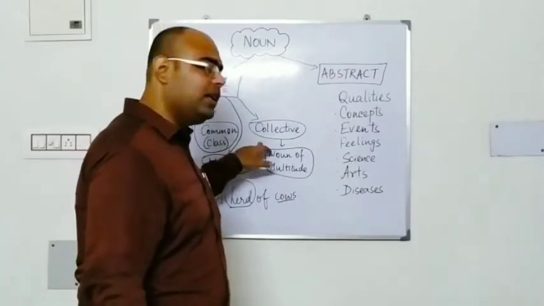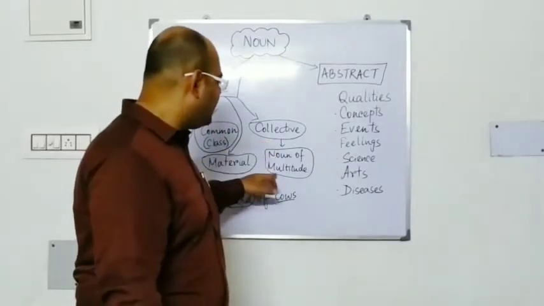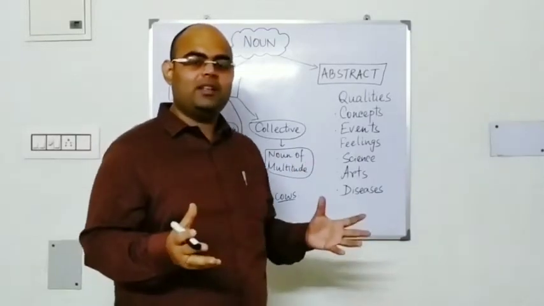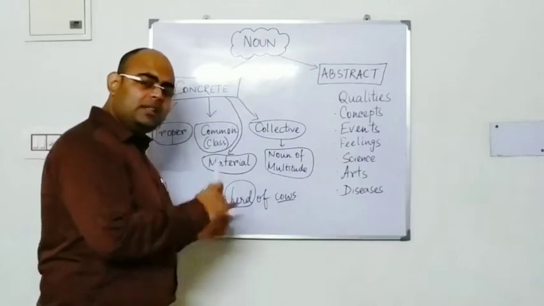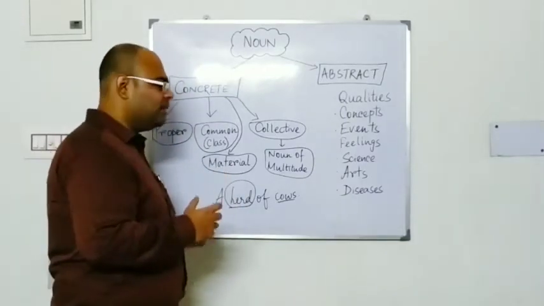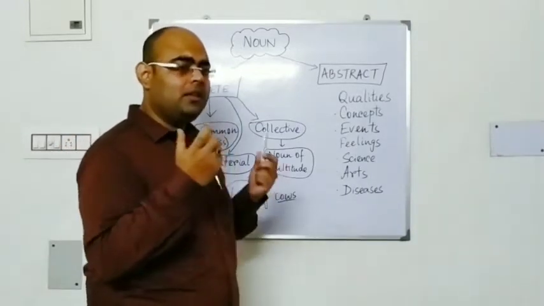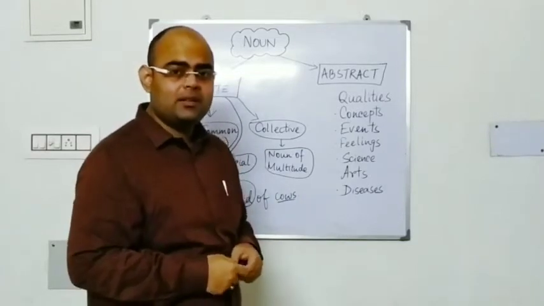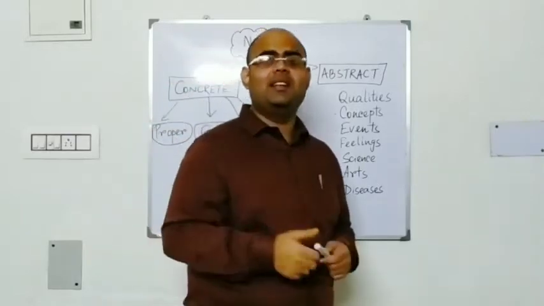So a collective noun is when the entire group acts together, and noun of multitude is when the group is divided in their activity or opinion. So that's what noun of multitude is. The next portion is a material noun. Now what is a material noun? Material is the basic thing from which some other thing is being made. It's the component from where the other things are made, basic ingredients.